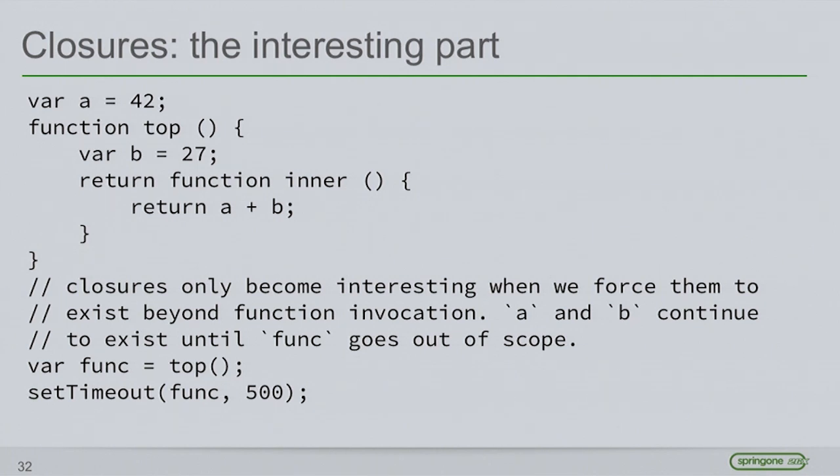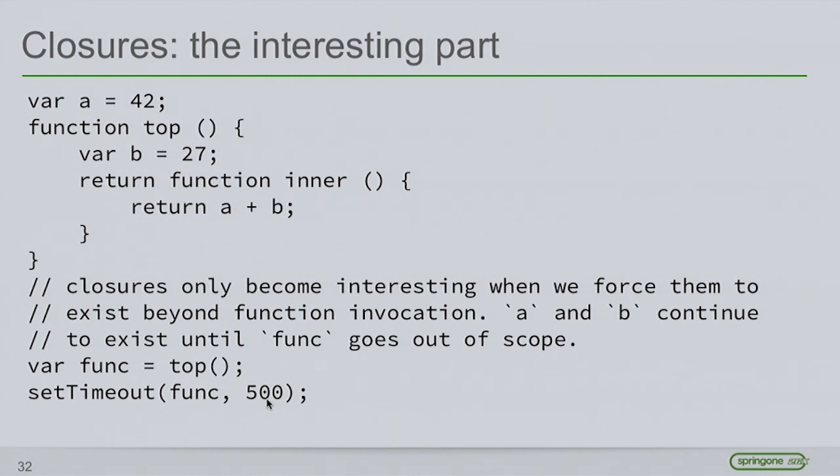If I were to execute top, which returns me a function called inner, so func at the bottom here now has a reference to inner, and then half a second later, hours later, days later, I call inner, what's going to happen?